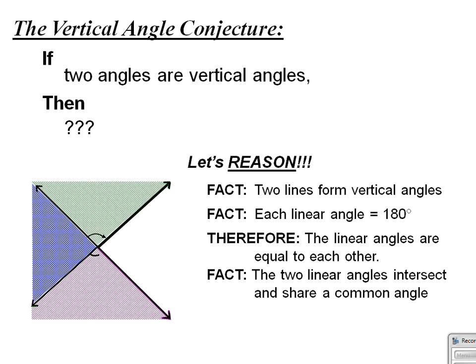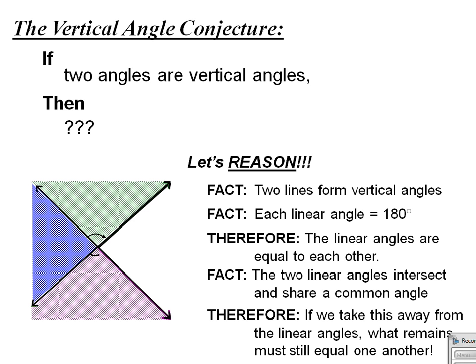So, if each straight line has an angle measure of 180 degrees, and these two straight lines also have an overlapping section of their angle measurements, if we take this shared wedge away, then what remains must still equal each other.